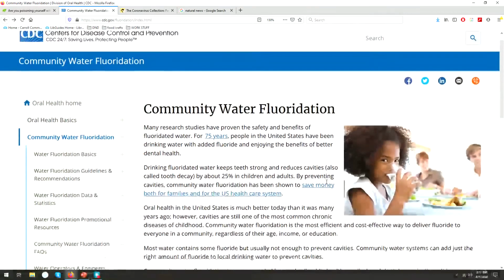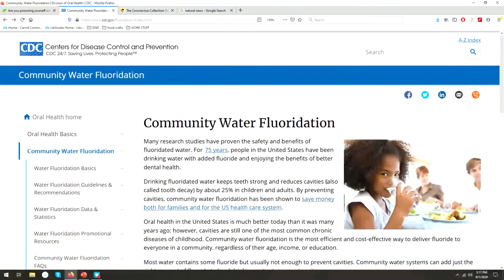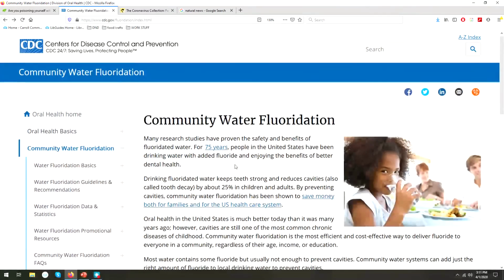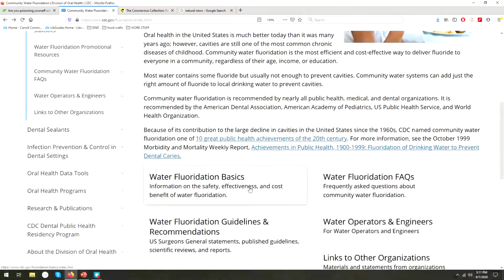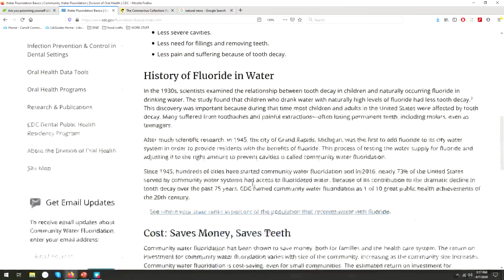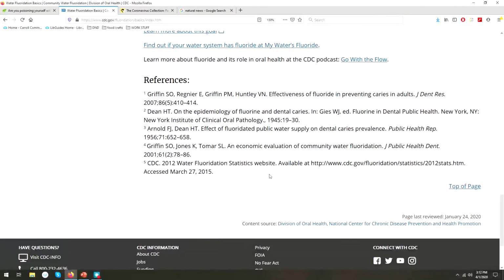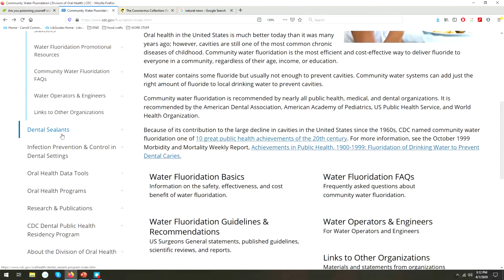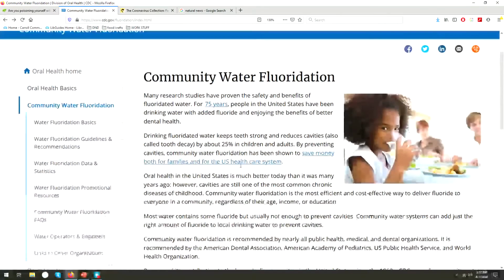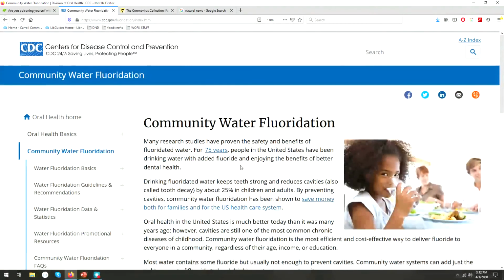Authority, this is a government website from an agency that we know focuses on disease control and issues health recommendations. Accuracy, if we click on one of these chapters, there's a list of references at the end of each page. So the purpose of this article is that it was created to inform citizens about a health and safety topic.